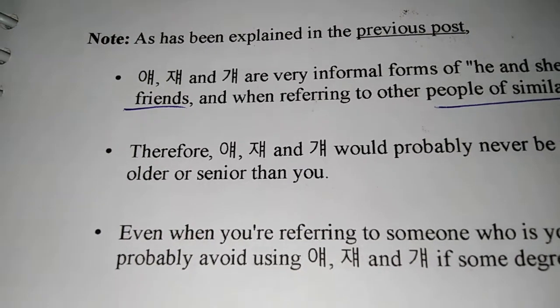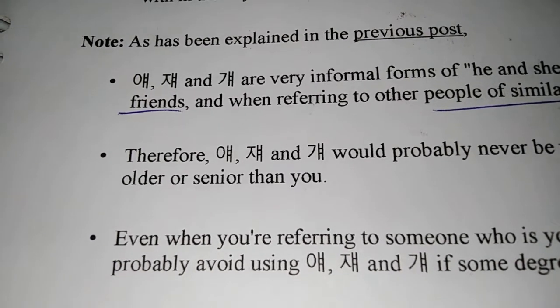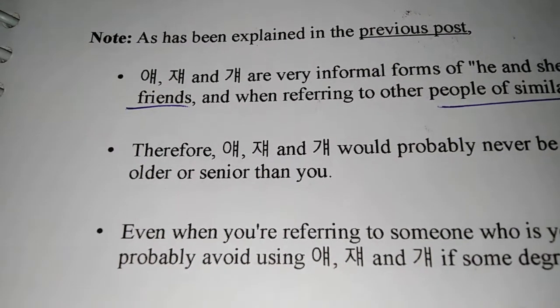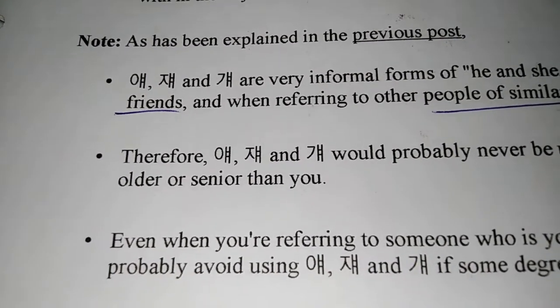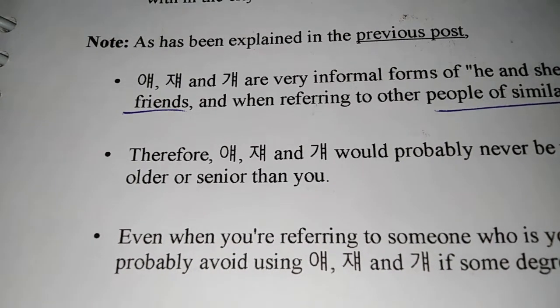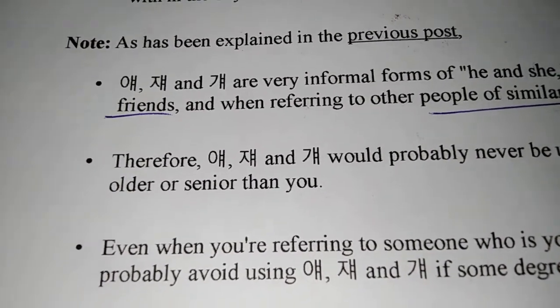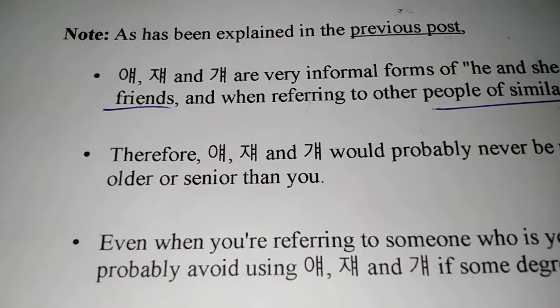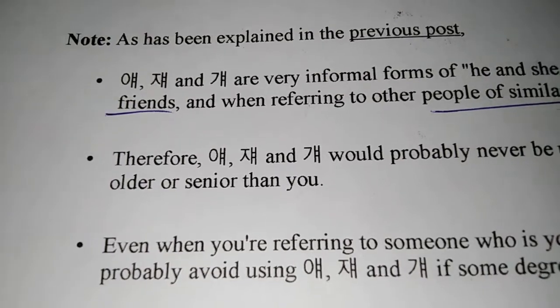And of course, as you can expect, there is no way you're using this with someone who is older than you. Even if they are that close in age, so maybe they are born in the same year as you, but then you have some 6 or 7 months between you.